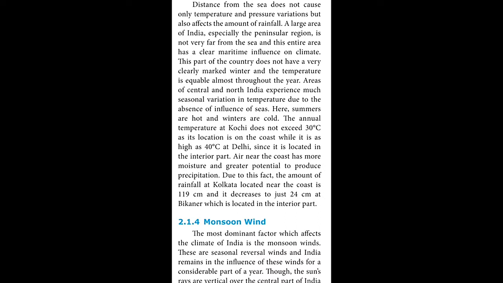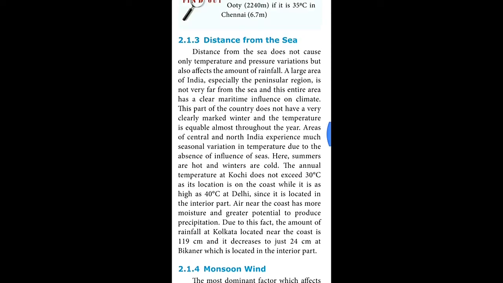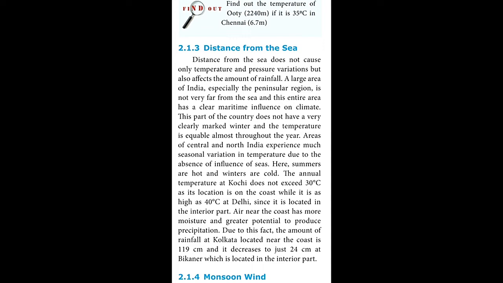So Kolkata is a little near to the seashore. They are receiving 119 centimeters. Some interior parts are getting only 24 centimeters. So this is the major factor. Distance from the sea is also a major factor for climate change. So there won't be an accurate temperature or pressure variation. Because of that, sometimes rain will come, sometimes rainfall will be less.